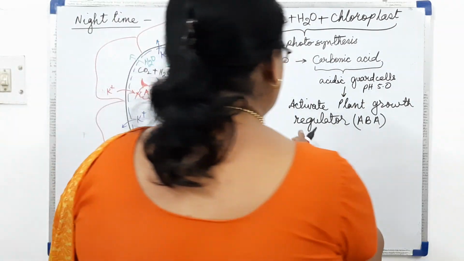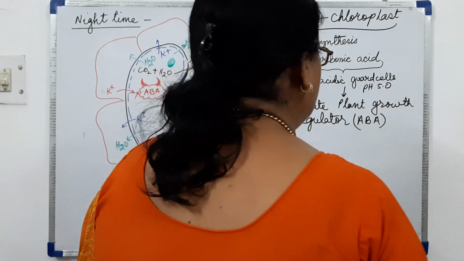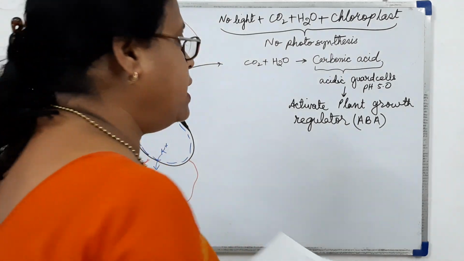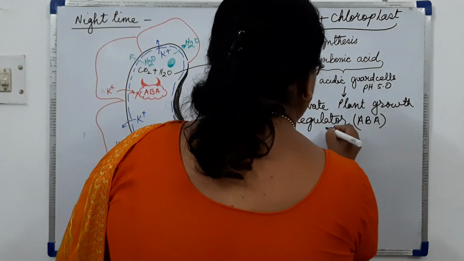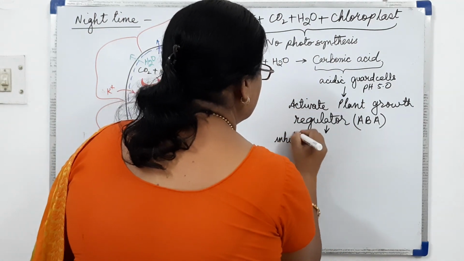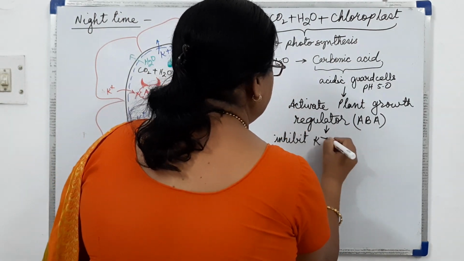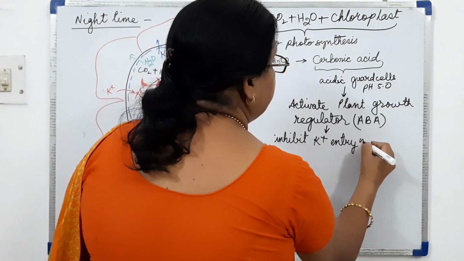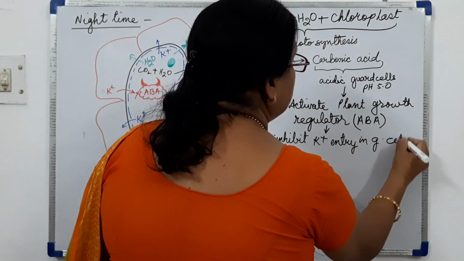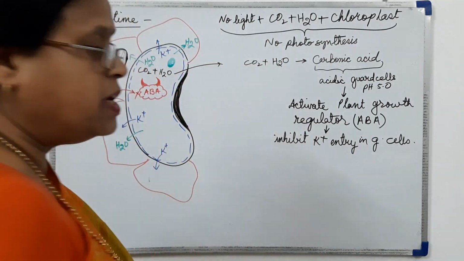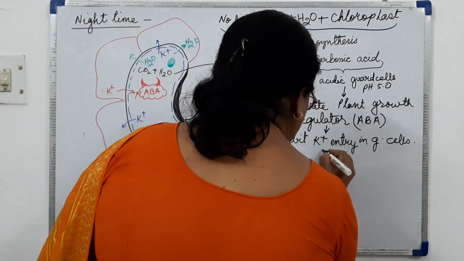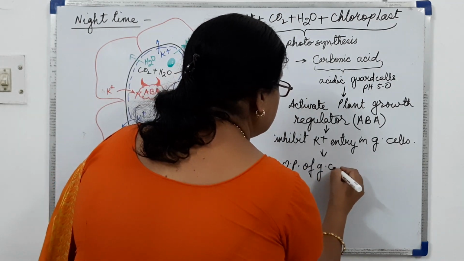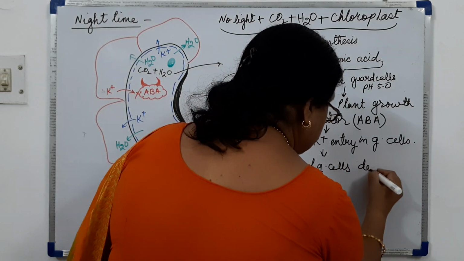So what is happening here? When the acidic guard cells are there, this acidity will activate the synthesis of ABA in the guard cell, and this will inhibit the entry of potassium ions, inhibit potassium ion entry in guard cell. I am writing it in short form. It inhibits the entry into guard cell, and due to which the osmotic potential of guard cells will decrease.